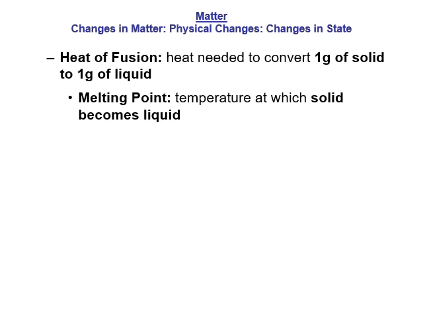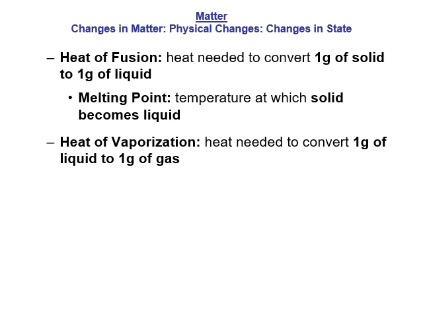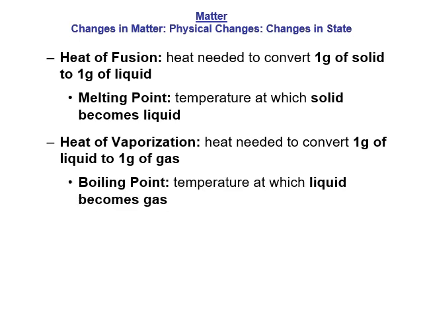Now, to go from a liquid to a gas, that is the heat of vaporization. So again, this is the amount of energy or heat needed to convert 1 gram of liquid to 1 gram of gas. The temperature at which that will happen is called the boiling point. So the temperature at which a liquid becomes a gas, temperature, not amount of heat, is the boiling point. And certain liquids take a lot of energy, so have a high heat of vaporization, but will not necessarily have a high boiling point. Water is a good example.